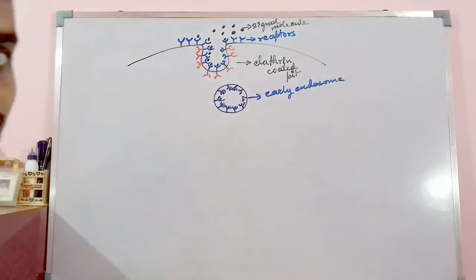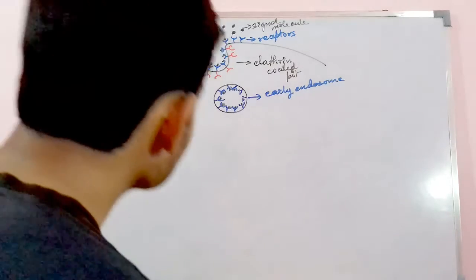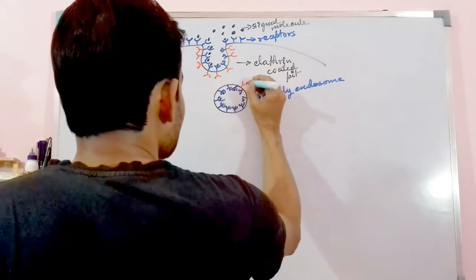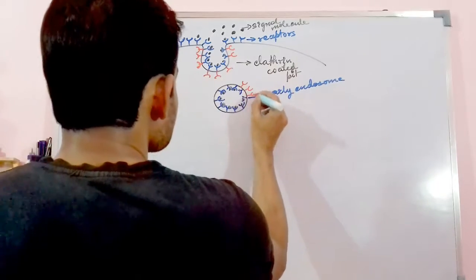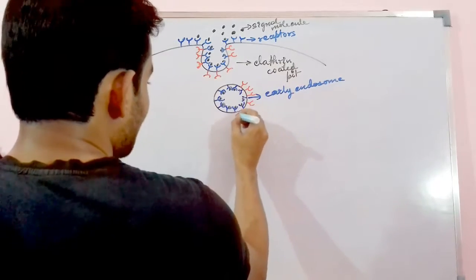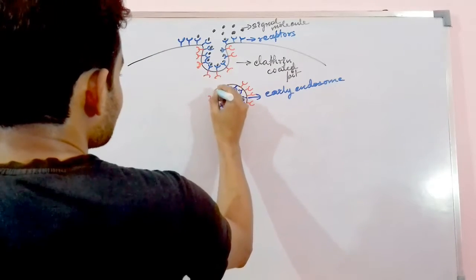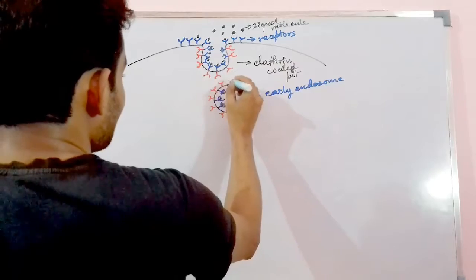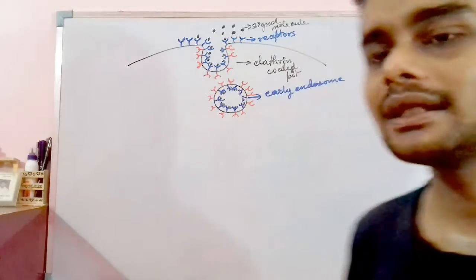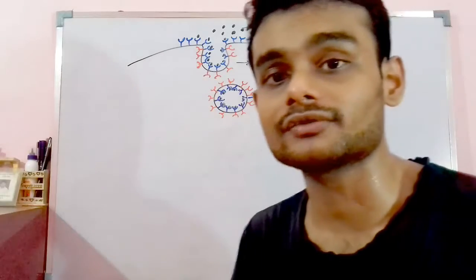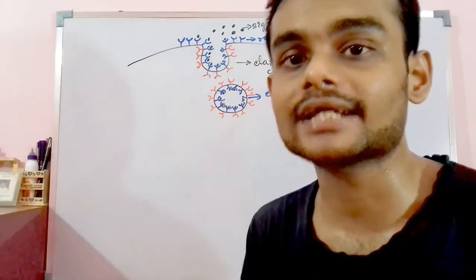This molecule also has clathrin on its surface. What is clathrin? Clathrin is basically an anti-receptor kind of protein which helps in the successful formation of the endosome or endocytosis.